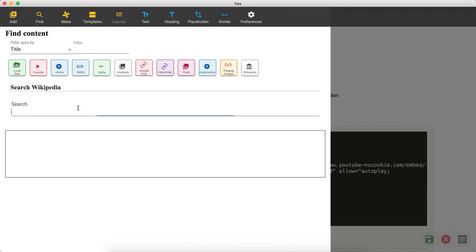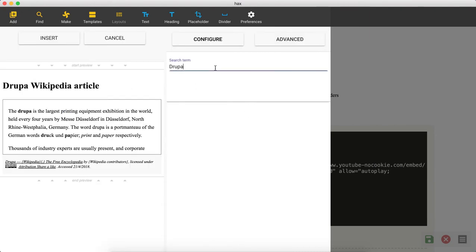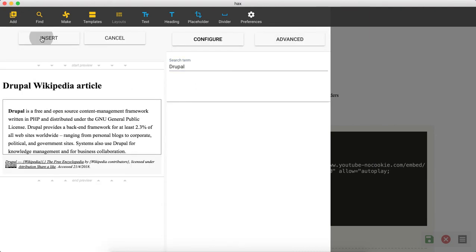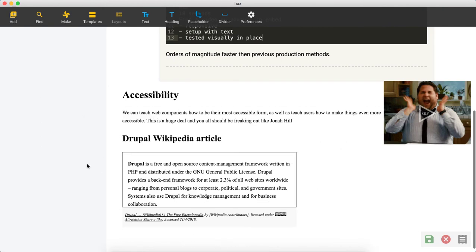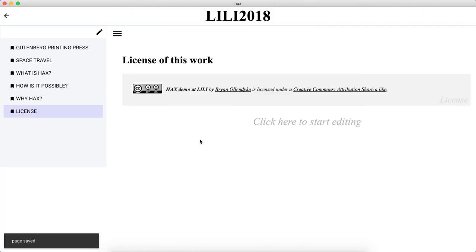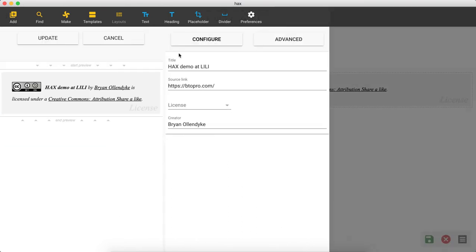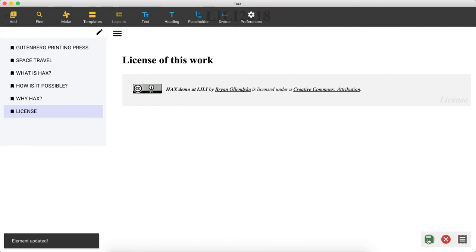If I wanted to search Wikipedia for Drupal, which is another platform that this works in, I could search for Drupal. Now I have a 100% accurately documented Wikipedia article with the citation. And speaking of well documented, this work that I just showed you is licensed under Creative Commons attribution. But if I needed to change it in some way, I could jump in and set it to just attribution. I screwed that up. Oh, those darn kids.